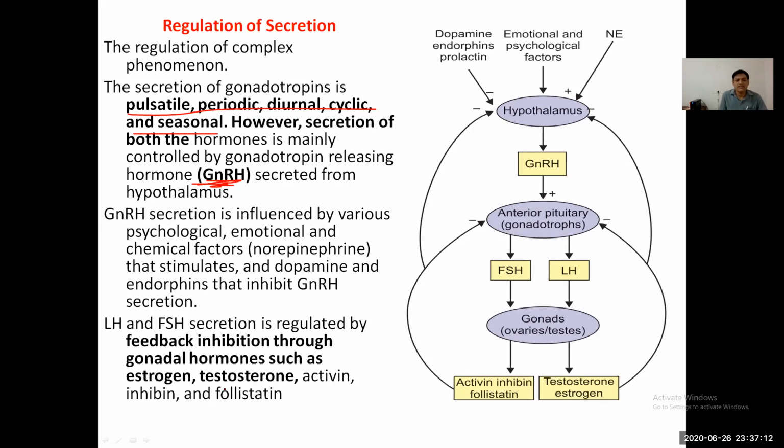FSH and LH secretion is regulated by feedback inhibition through the gonadal hormones such as testosterone.